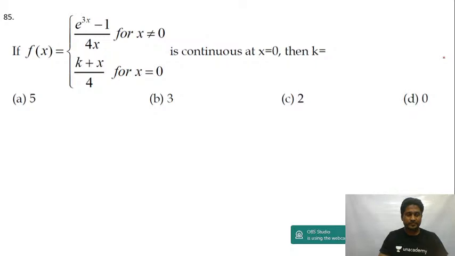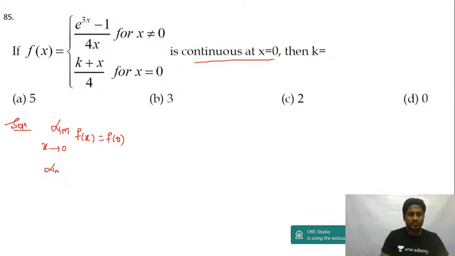Question number 85. The function is continuous at x is equal to 0. Then what should be the value of k? It's already continuous, right? If it is continuous, then I am supposed to write limit x tending to 0 of f of x is equal to f of 0.